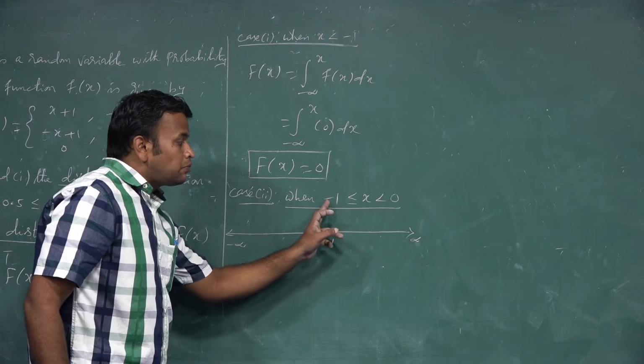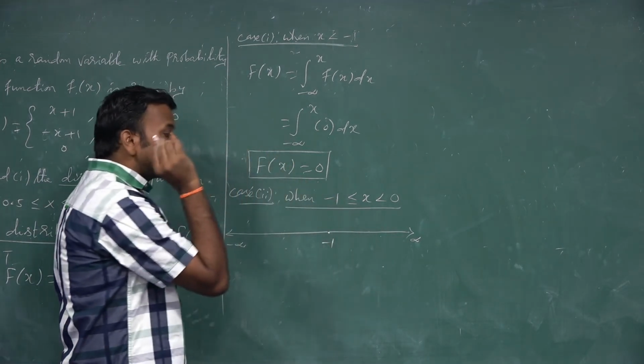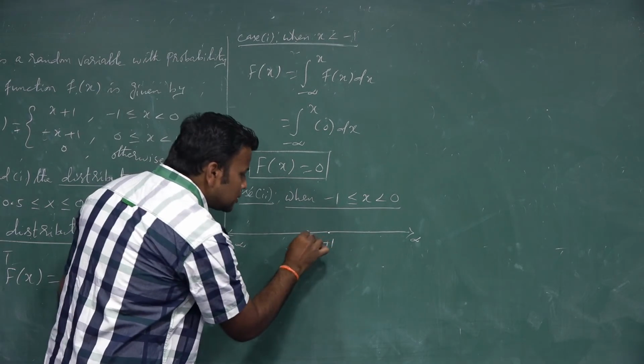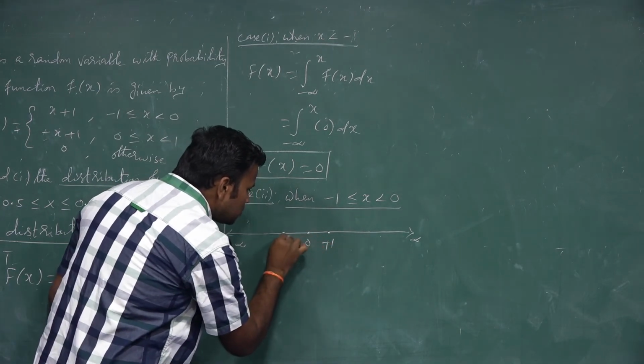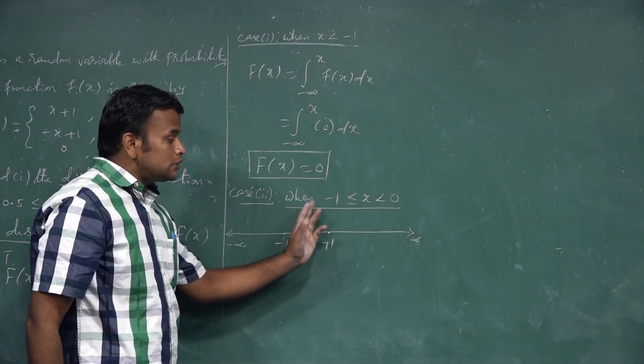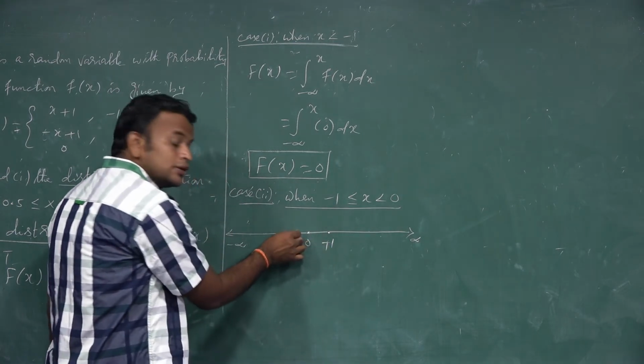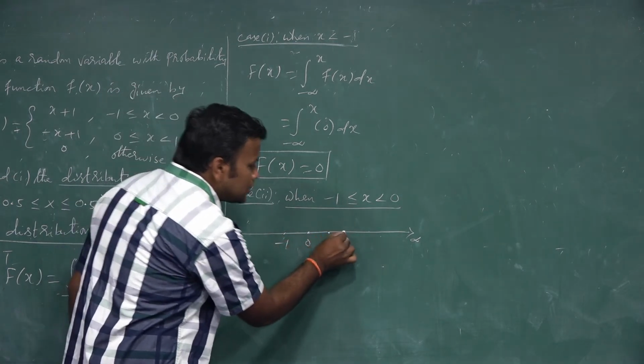But x value is minus 1 less than or equal to x. I will be taking the value of x as minus 1 and plus 1, with 0 in the middle. You can take any value of x more than minus 1. I will take the x value here, or here, or here, it is our choice.